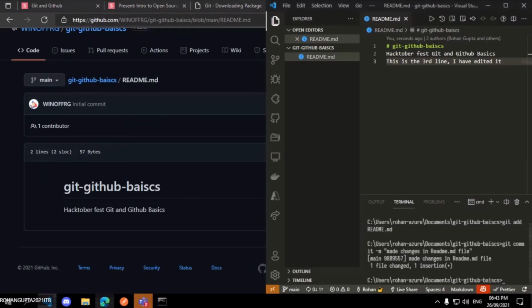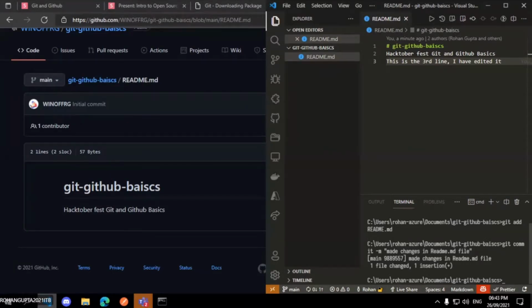Actually, in my VS Code, I added a third line, and I have edited it. But you can see that line is not visible. Why? Because the change that I made has currently been saved only into my local repository, the repository which is on my PC. Okay, now I need to upload this change to the remote repository.